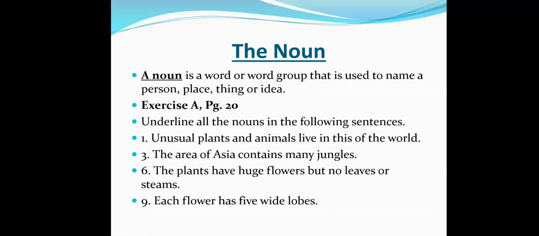Number 3. The area of Asia contains many jungles. Who can give me the answer? Number 6. The plants have huge flowers but no leaves or stems. What are the nouns here? And number 9. Each flower has 5 white lobes. Who can give me the answer?